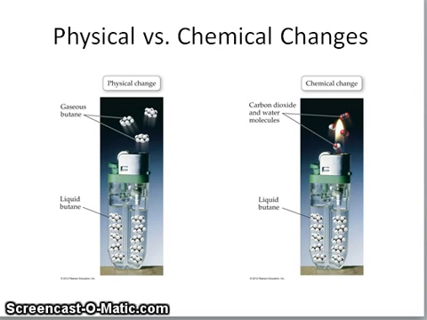In this slide we see examples of physical and chemical changes. In the picture to the left, if you don't snap the flint, the butane goes from the liquid phase to the gas phase, but remains butane. In the picture to the right, the butane has been ignited. In the chemical change, it is transformed into carbon dioxide and water.